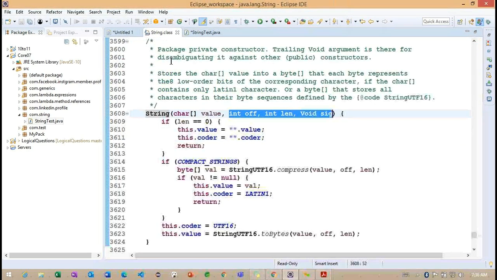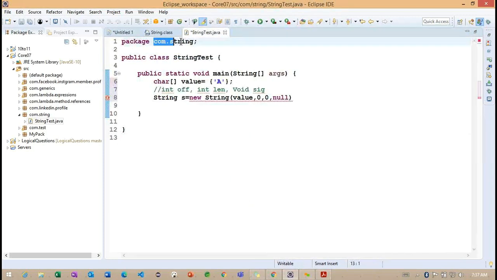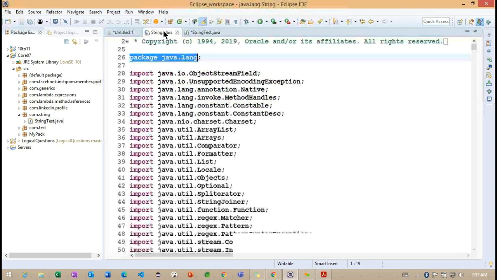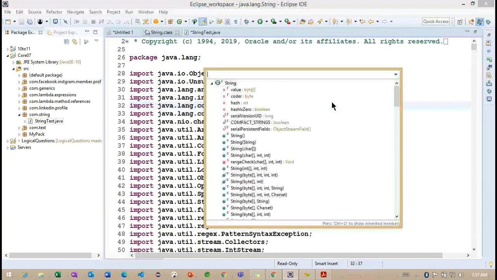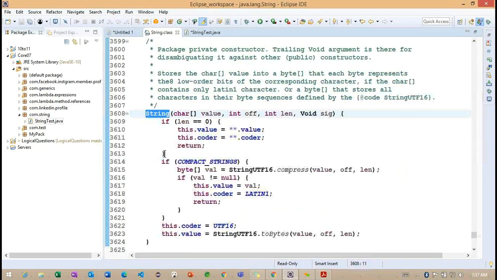Now you can see this particular String class is defined in which package? The java.lang package. But now we are in which package? Java.com.string here. Getting the point. So the package is different. Now we cannot call this particular constructor. Getting the point. This is very important. We are having some restrictions here, so we cannot call the constructor. But now what we can understand is what exactly the purpose is doing internally.